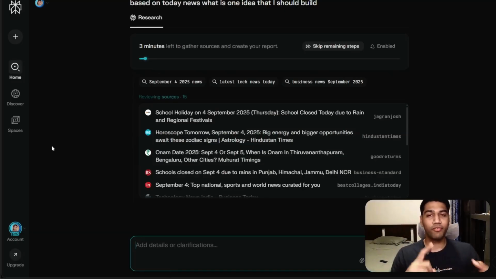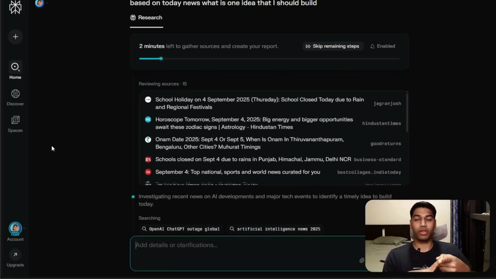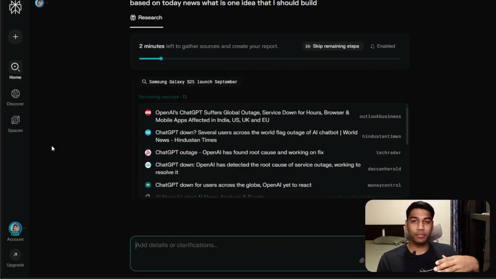Let's say you are working on a school project or a research project or creating a PhD thesis. Creating a space would help you a lot more, because you can attach files for yourself. You can attach different links. So every time you come back, you don't have to write a massive prompt. You can just start in your space.